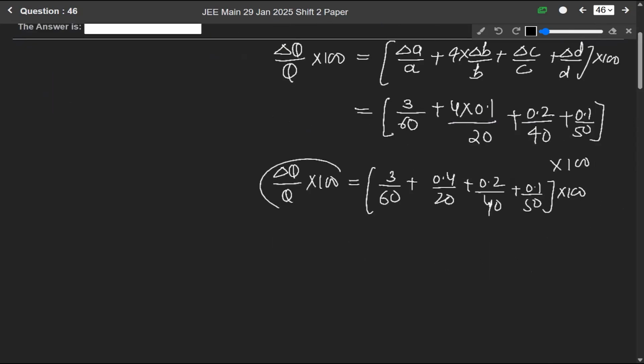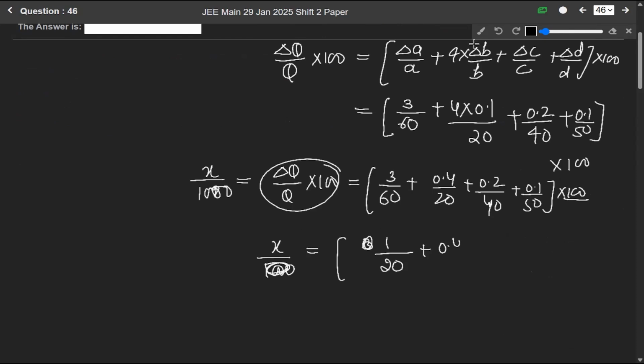So in place of this, we can write X over 1000. When we solve it, X is equal to 3 over 60, which is 1 over 20, plus 0.4 over 20 plus 0.2 over 40 plus 0.1 over 50, into 100 and into 1000.